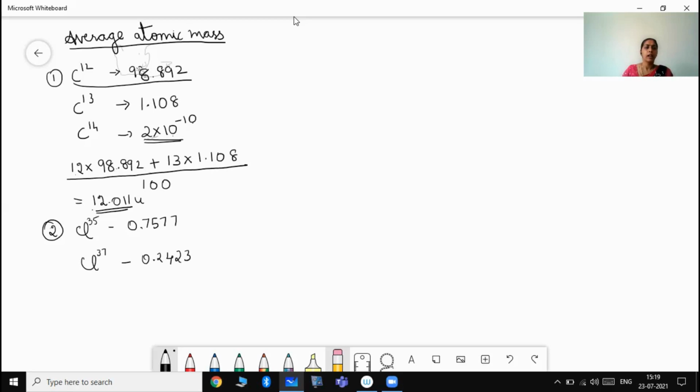Thus, the atomic mass will be 35 into 0.7577 plus 37 into 0.2423, divided by how much? The total is out of 1, isn't it? So you don't have to divide it by any number. Thus we end up with 35.48 approximately as the average atomic mass.